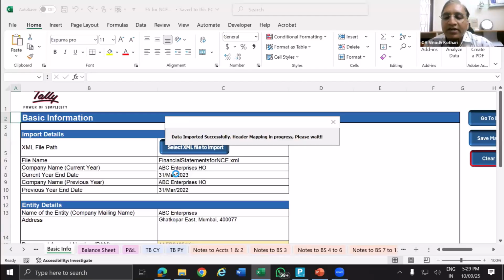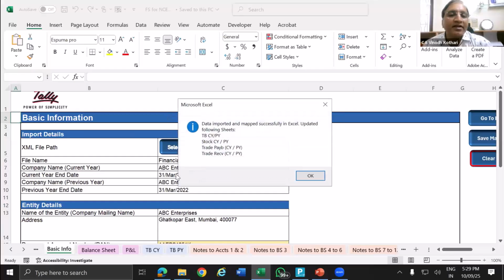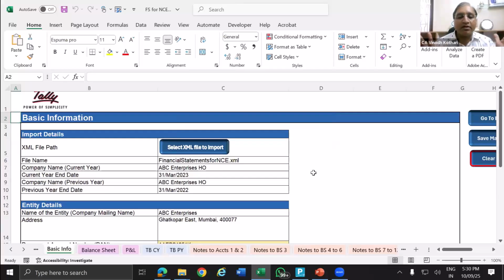So data is being imported. Hardly a minute it will take. And you can see that the data is imported and mapped as per the Tally grouping and updated in the following sheets. Four sheets are updated: the trial balance of current year and previous year, stock of current year and previous year, trade payable current year and previous year, trade receivable current year and previous year. See, within a minute, your Excel data is ready. The basic data for preparation of the financial statement is ready.